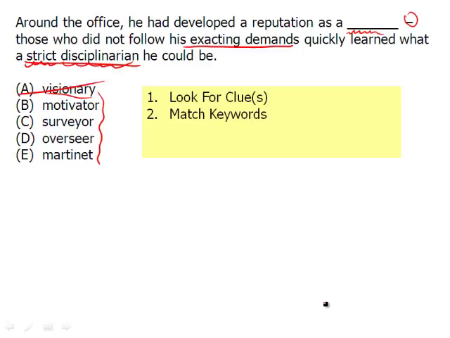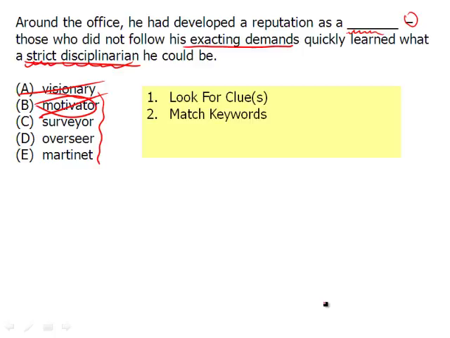Okay, next we have a motivator. Well, a motivator is someone who really pushes you and motivates you, and therefore they have to be strict, otherwise you're not going to be motivated. And so there's the answer. But wait a second. This is the GRE. By definition is what we're going for, not could be. For instance, a motivator could be a strict disciplinarian. They could make exacting demands, but by definition, is a motivator one who's a strict disciplinarian? No. So always remember, it's by definition.